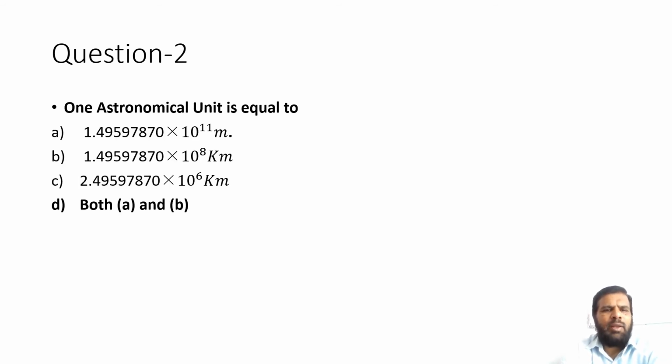One astronomical unit is equal to option A 1.49597870 into 10 raised to 11 meters, option B 1.49597870 into 10 raised to 8 kilometers, option C 2.49597870 into 10 raised to 6 kilometers, option D both A and B. The correct option is option D both A and B.